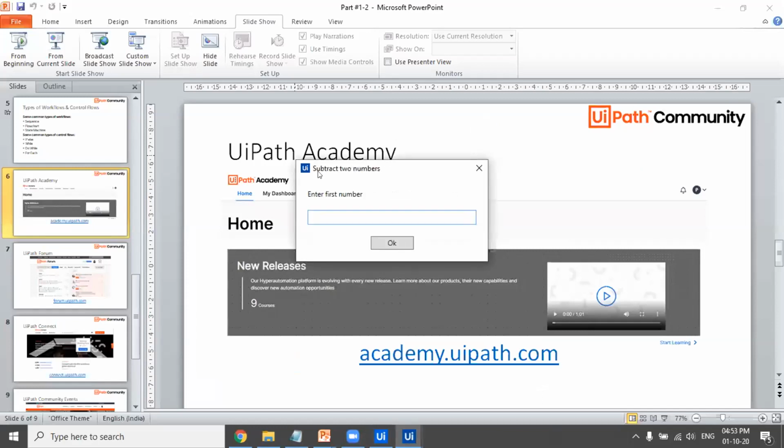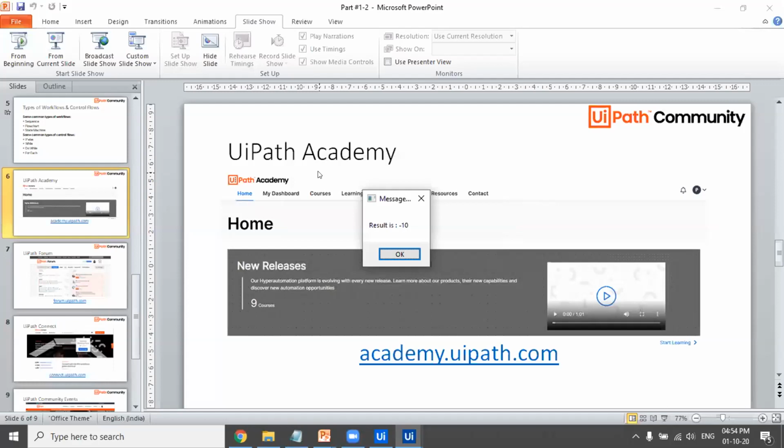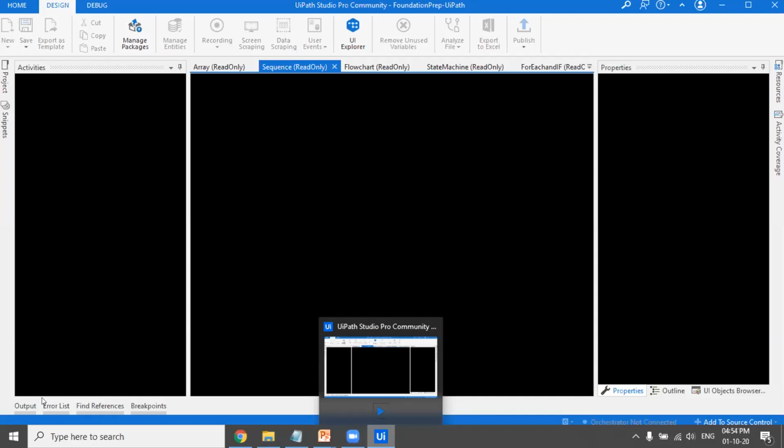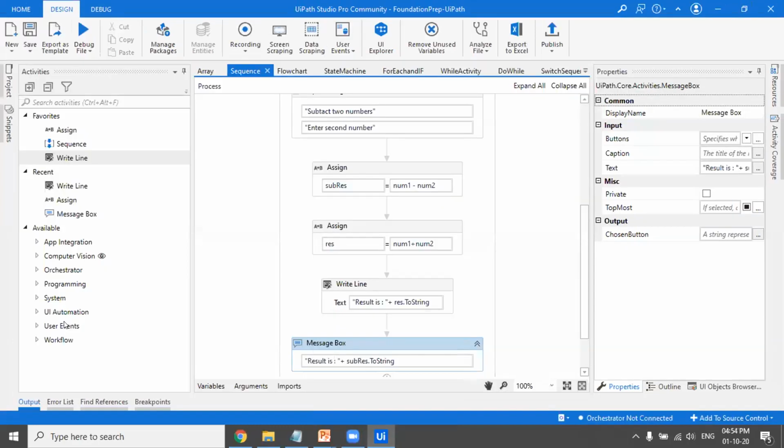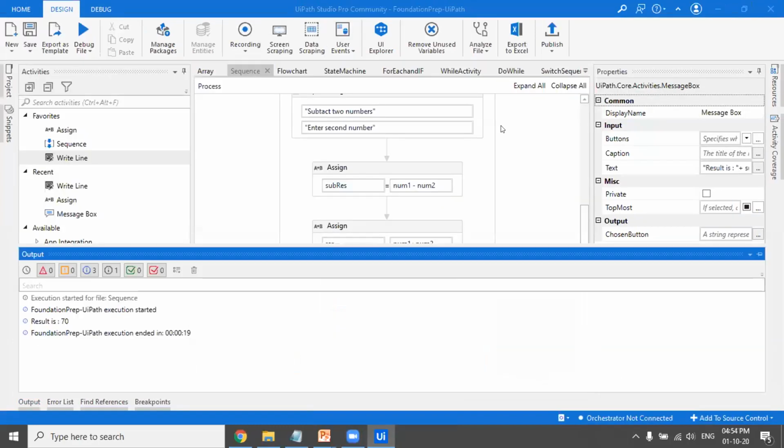So let's enter the first number to be 30 and the other number to be 40. So I am giving the second number as the greater number, so we'll get the answer in negative. So we've got the result as minus 10. So this is the result of the subtraction. And if we see the result of the addition, we'll just open the output pane and we see the result of the addition as 70.